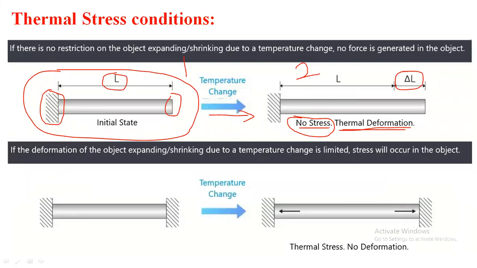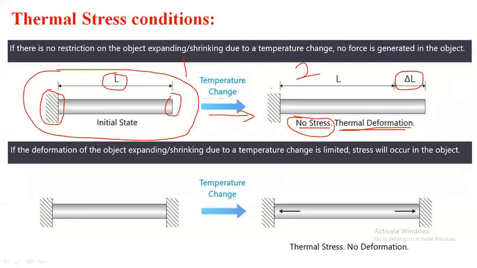But exactly opposite, when this rod is subjected to an external load, that body tends to deformation, tends to strain, and tends to some amount of stress also. That means from the same load, stress will come, strain will come, and deformation will take place. But in case of a thermal stress condition, if temperature increases or decreases, there is a thermal deformation.